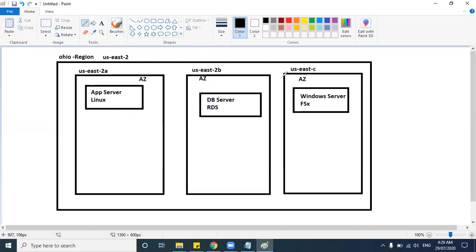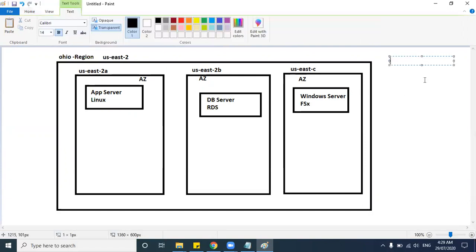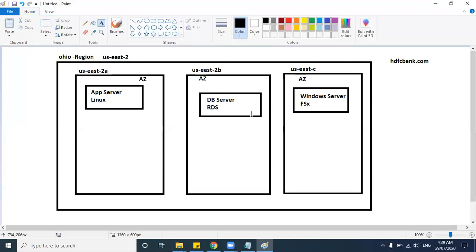This is for a single application. Let's say I am giving an application like HDFC Bank, just an example, hdfcbank.com. For this HDFC Bank URL, I have my app server in availability zone 1, in zone 2 I have my DB server, and in zone 3 I have my Windows server.